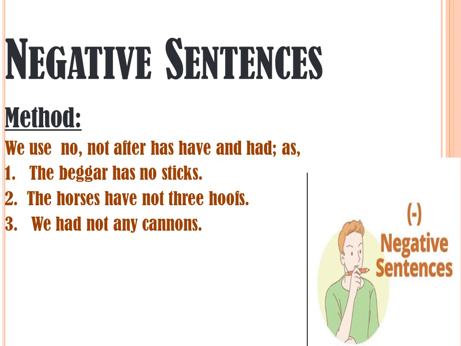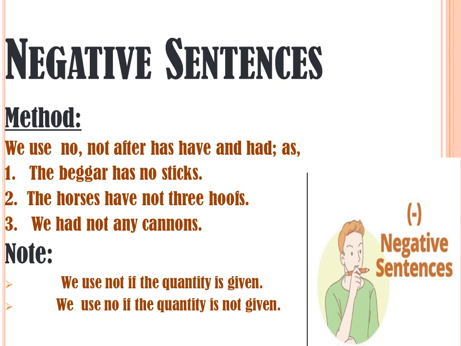Here in the first sentence we have used no, and in the other 2 sentences we have used not, because for the sticks we don't know the quantity, we have used no. So where the quantity of the noun is not given, we will use no, and here in the other 2 sentences 3 hoofs and any cannons, the quantity of the noun is given, that's why we have used not in these sentences. So write this very important note that we use not if the quantity is given, and we use no if the quantity is not given.